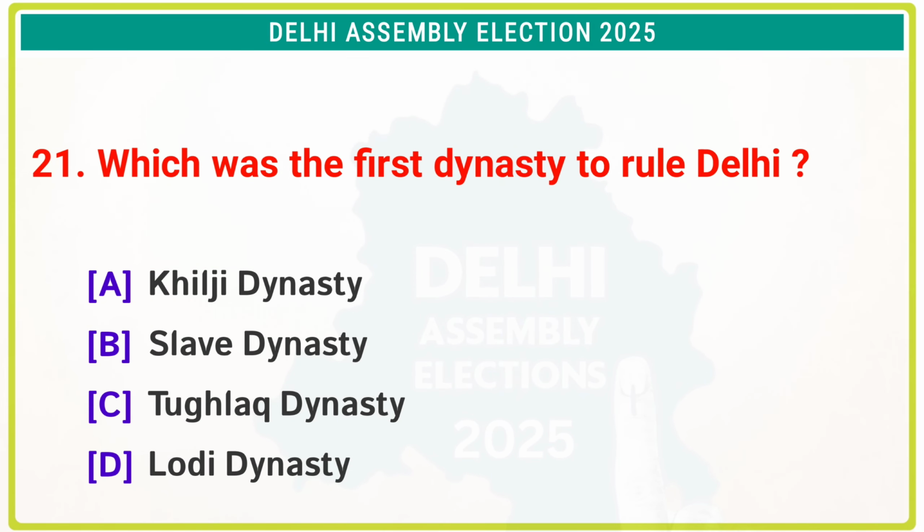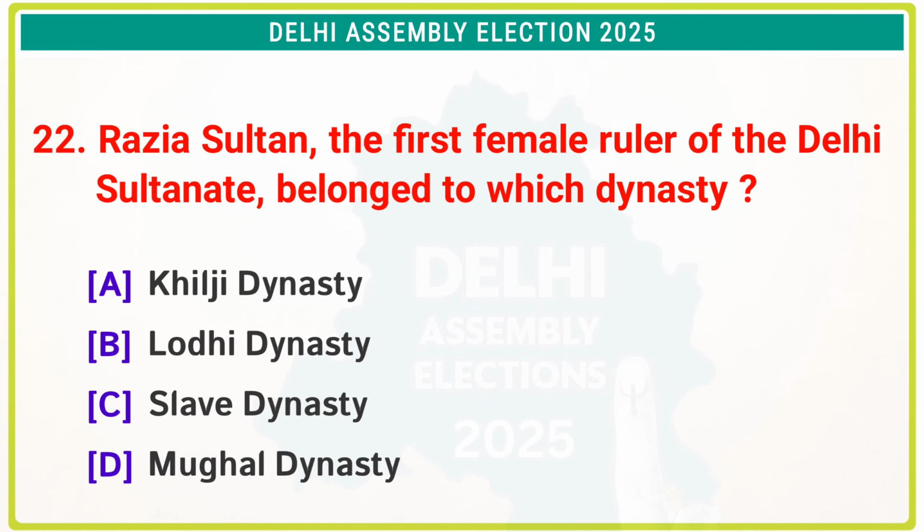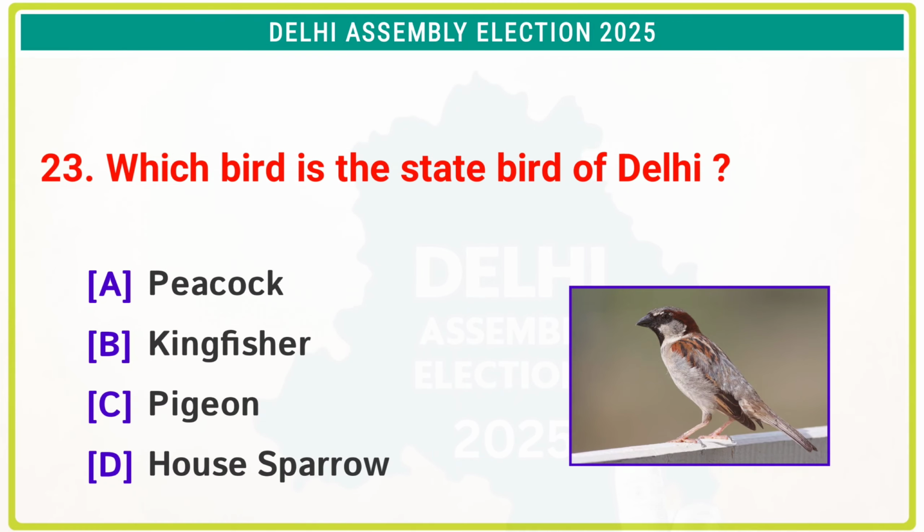Which was the first dynasty to rule Delhi? The correct answer is option B, Slave Dynasty. Razia Sultan, the first female ruler of the Delhi Sultanate, belonged to which dynasty? The correct answer is option C, Slave Dynasty. Which bird is the state bird of Delhi? The correct answer is option D, house sparrow.